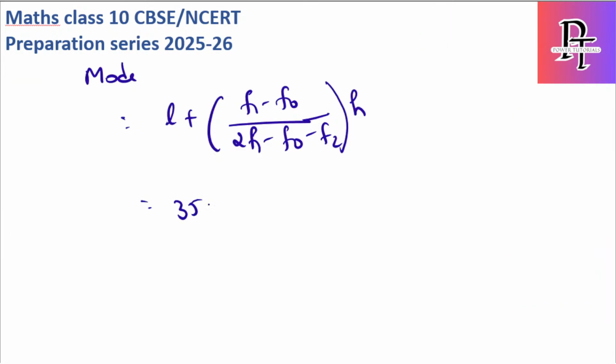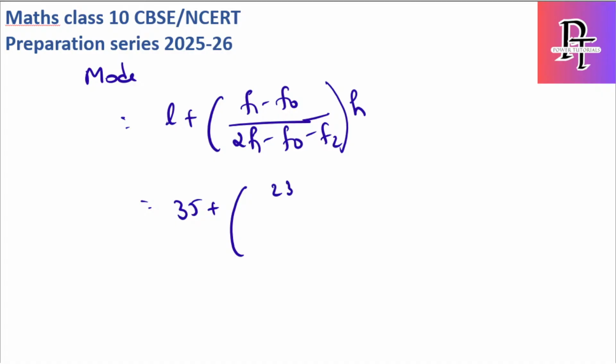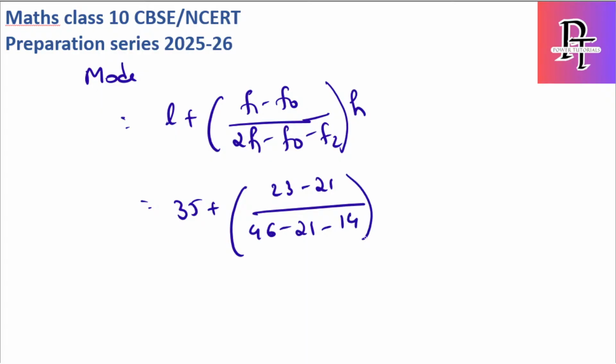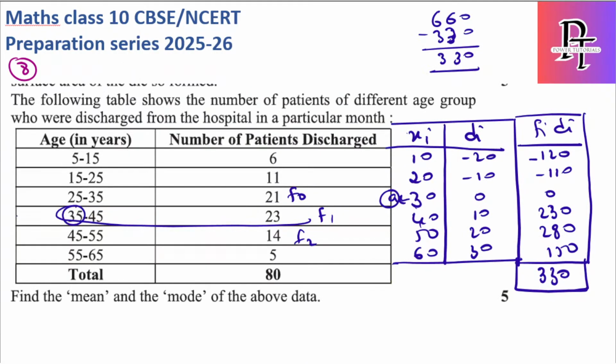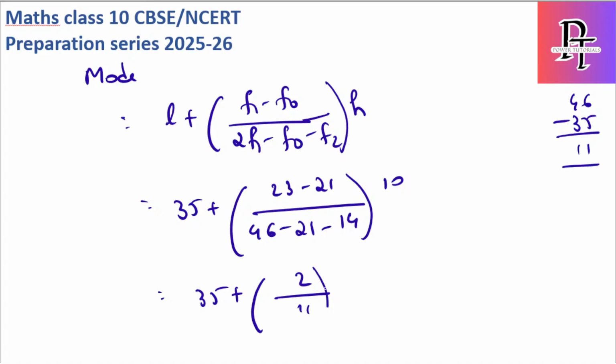So 35 plus f1 is 23, f0 is 21, 23 minus 21 by 2 into 23 is 46 minus 21 minus f2 which is 14, and the class interval difference is 10. So this becomes 35 plus 23 minus 21 is 2, 46 minus 35 is 11, into 10.